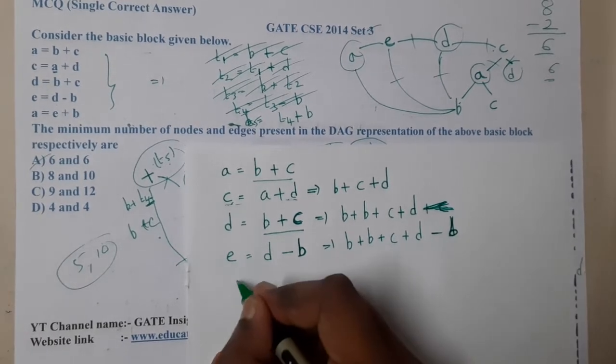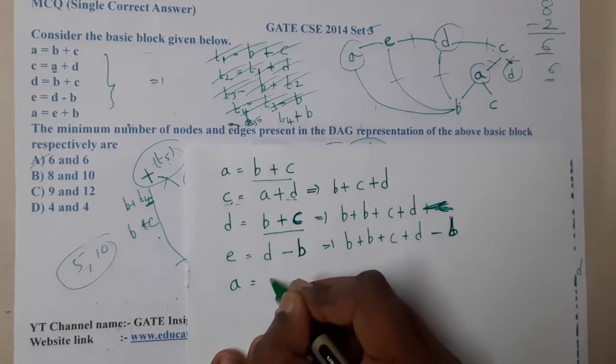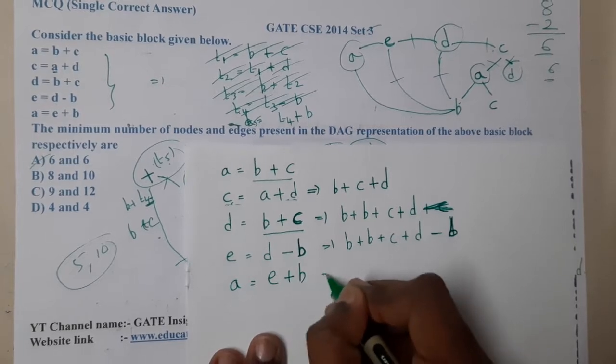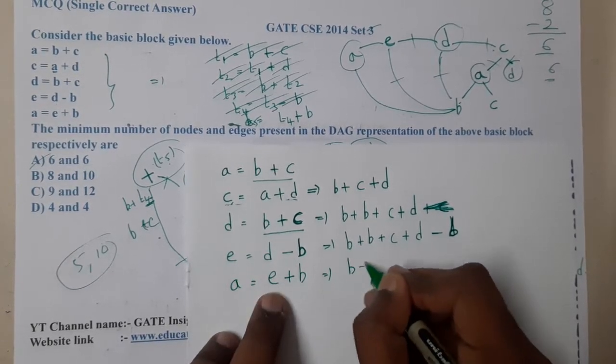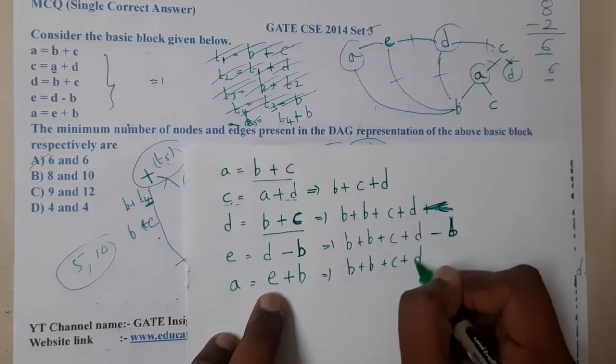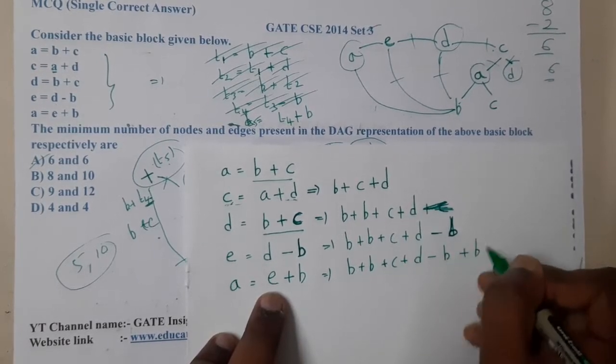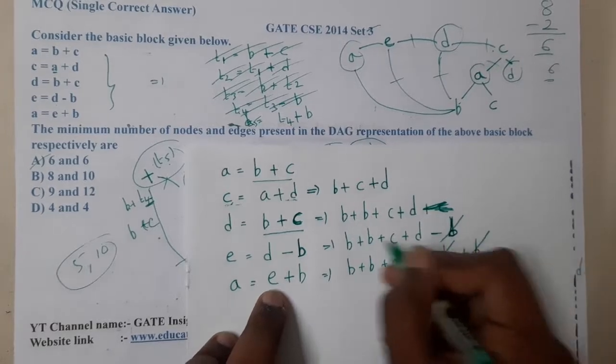Similarly, moving on to A. A is nothing but E plus B. What is E? E is nothing but the above one. So B plus B plus C plus D minus B plus B. I think I can cancel this B and this B and this B and this B.